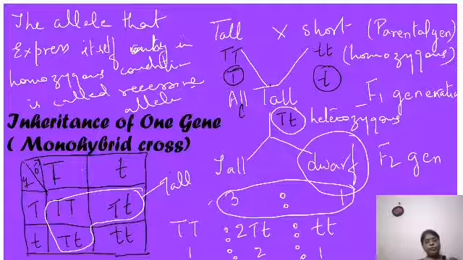Okay, so these were some basic terminologies and a very simple experiment conducted by Mendel, but very effective.